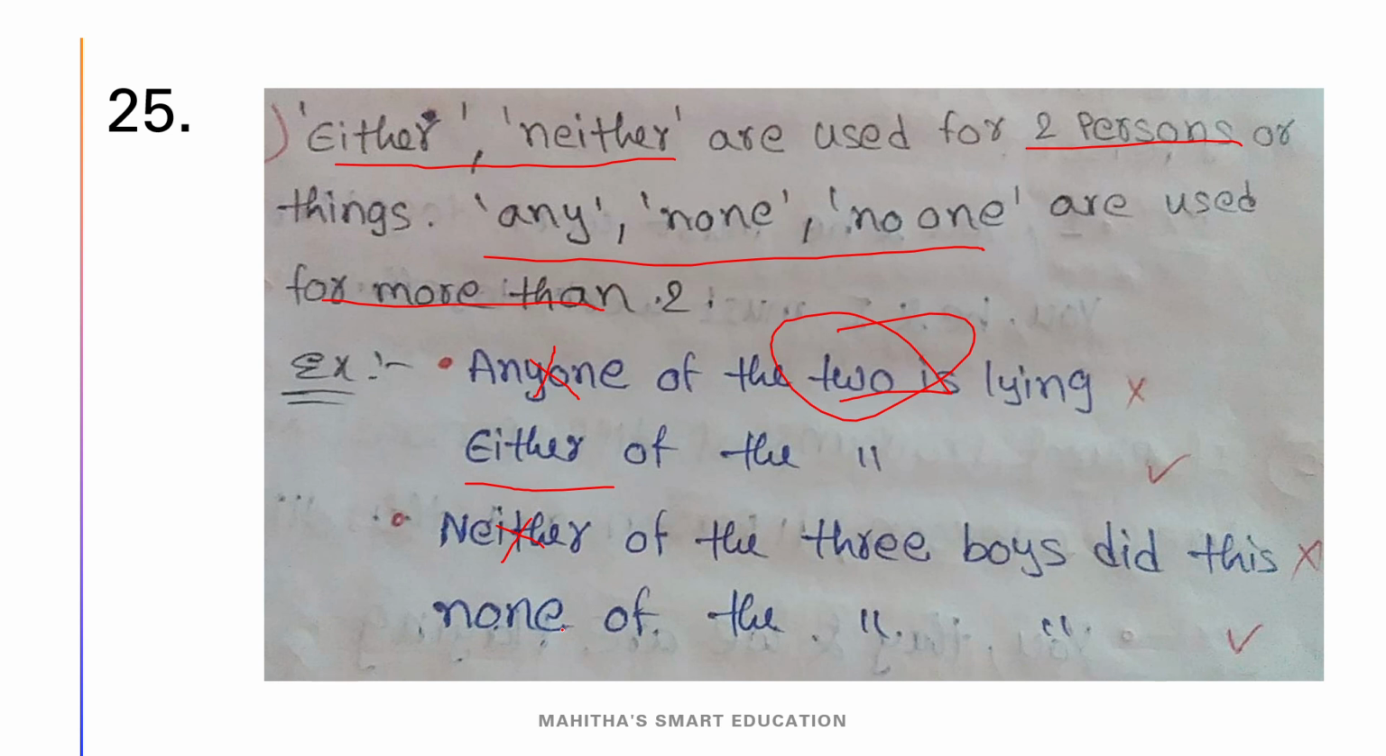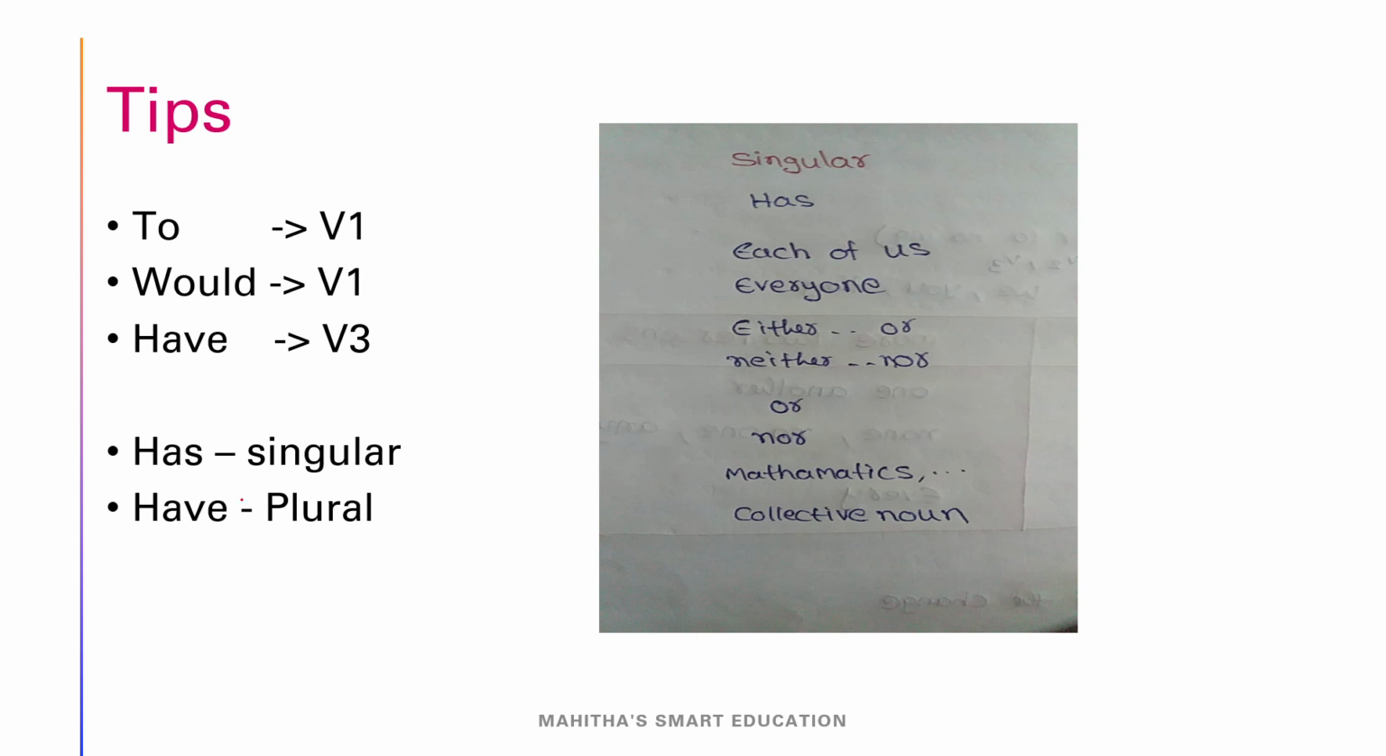Okay. Like this, we have come to the end of our video. We have completed all our 25 golden rules, and we have learned these tips. Remember these tips. Remember, these are very important.